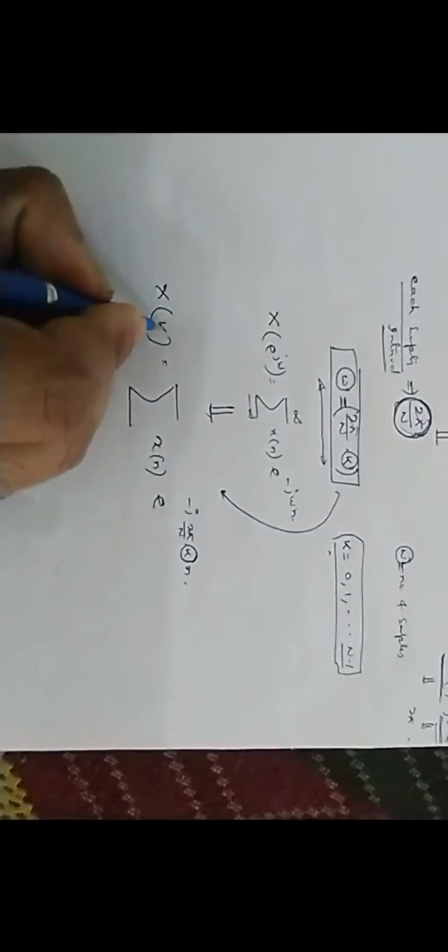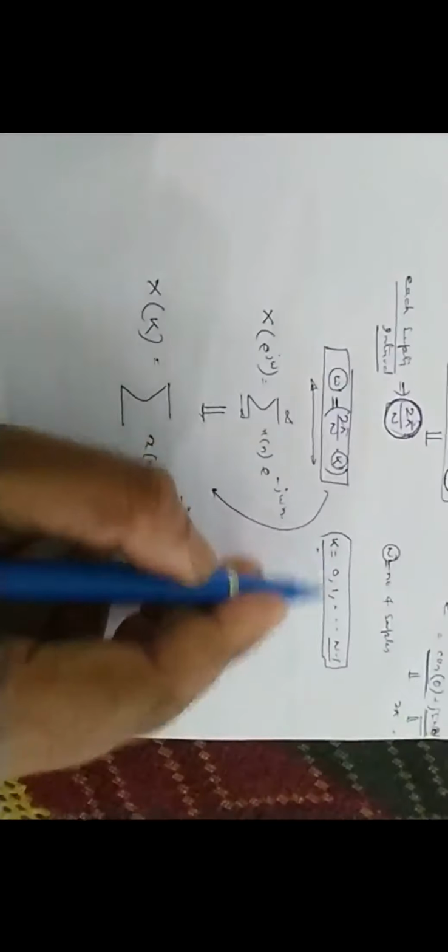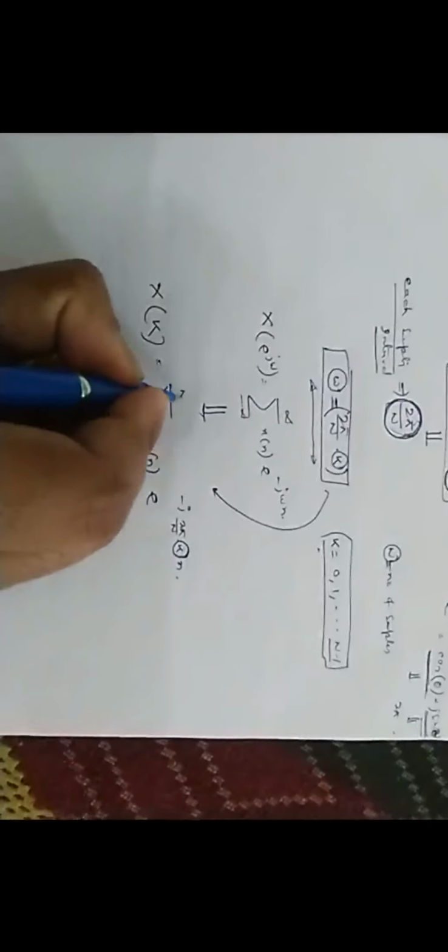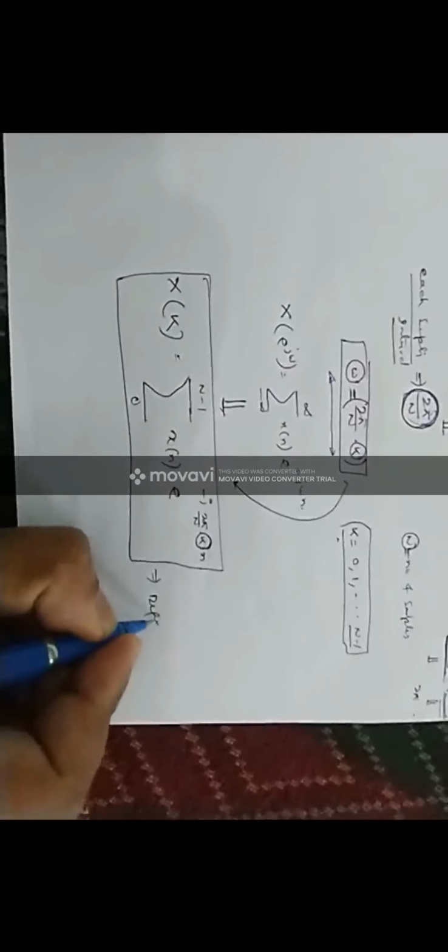So that can be defined as X(k). What is the range of k? That is from 0 to N minus 1. So that can be defined as the definition of DFT.